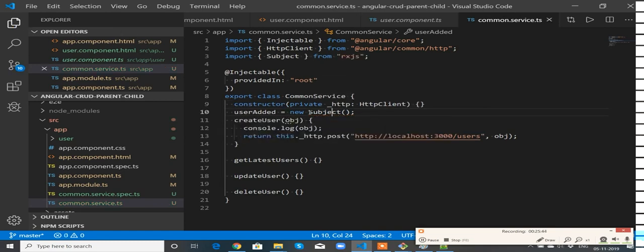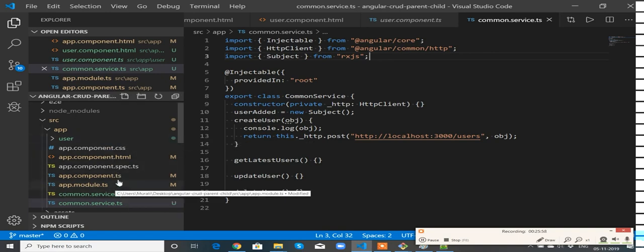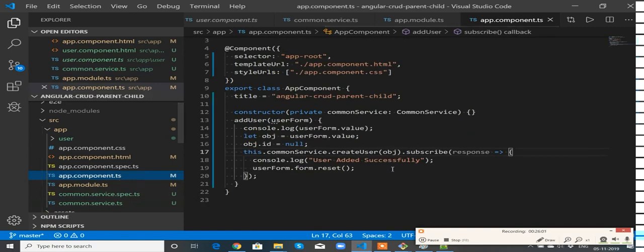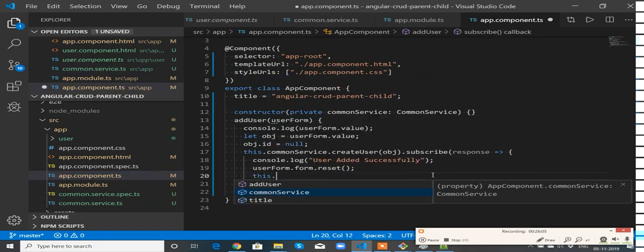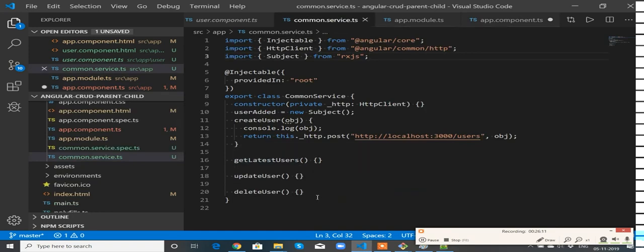So this subject from RxJS will help us to communicate from one component to another component that a user is added. Now let me come back to the app component. Once the user is added, I need to have a method to do that.